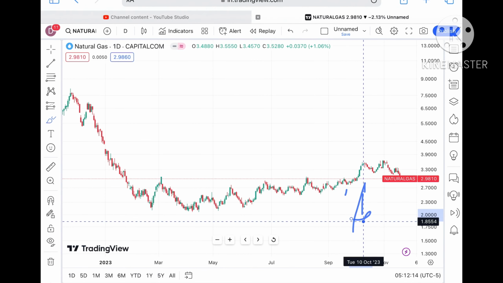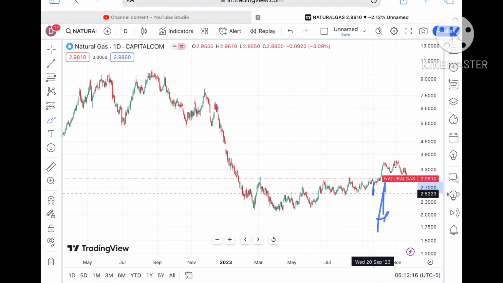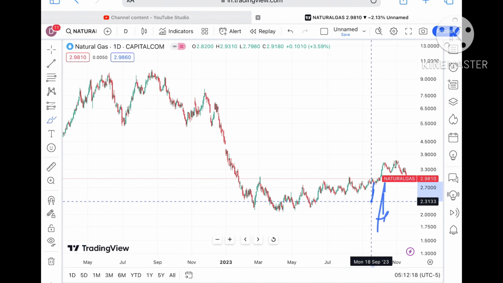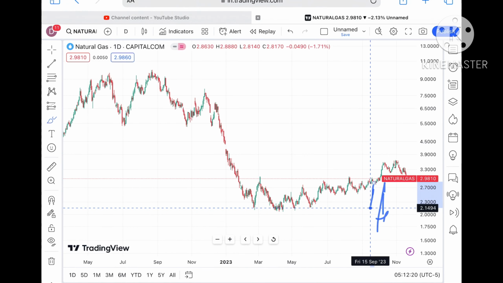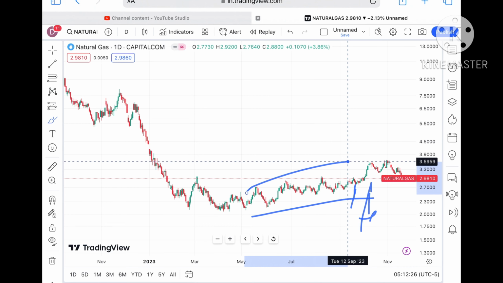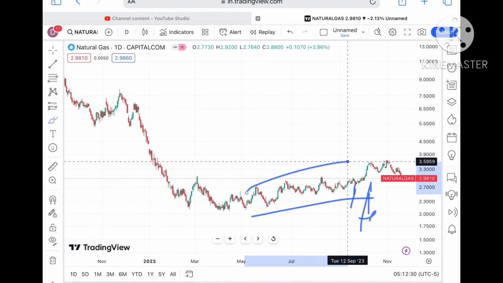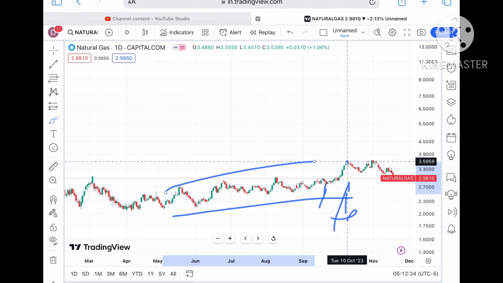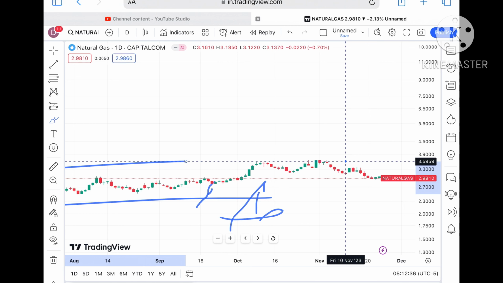Okay, once it started going below 2.4, we can see a further fall towards a level of 2.2, and then from there a fall towards 2.1. Once it started going below this particular level, a further fall we can see, and there is a probability that it can go further down. There is a higher chance that it will go further low, because it has already moved below a level of $3.